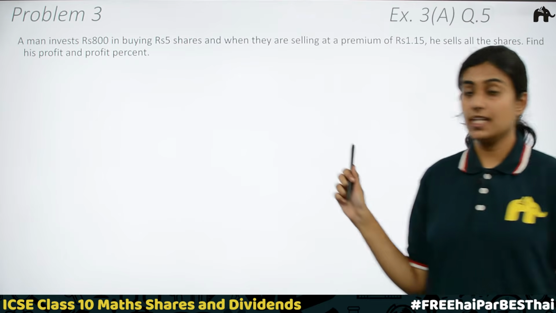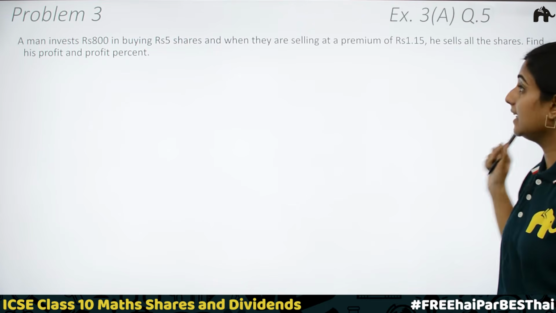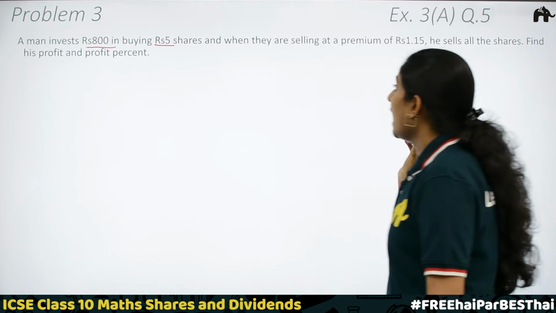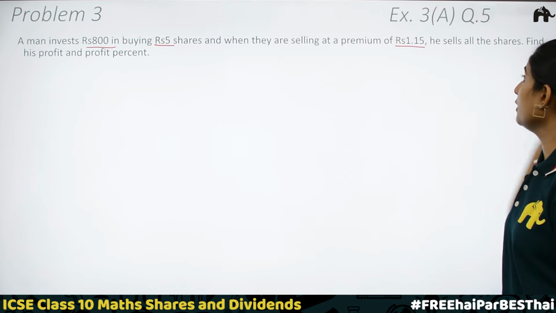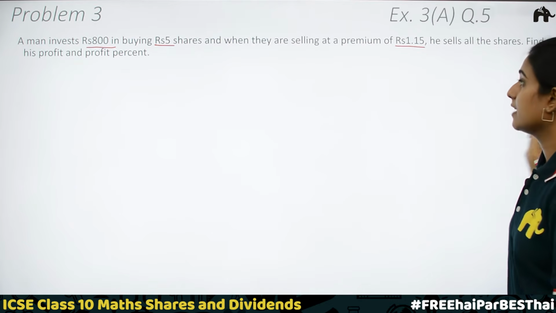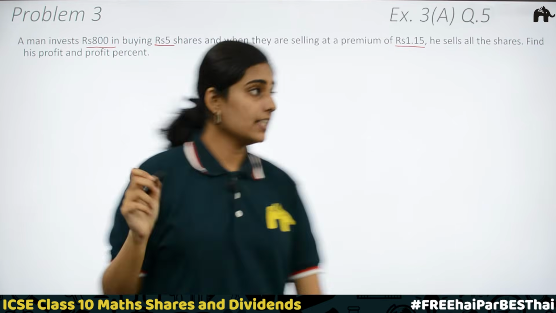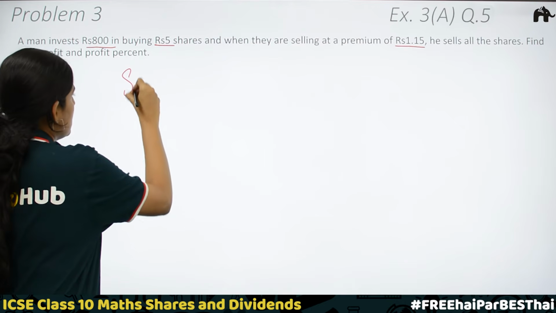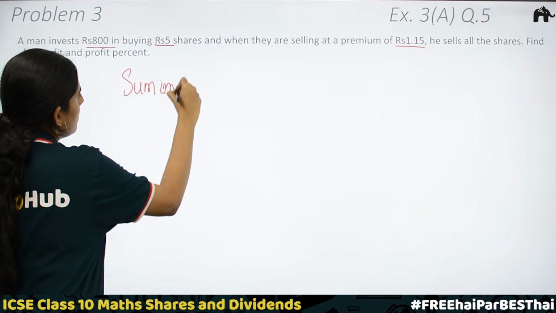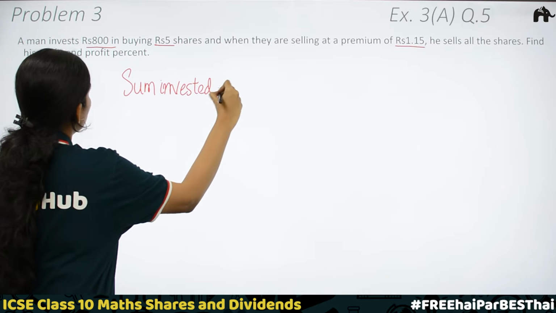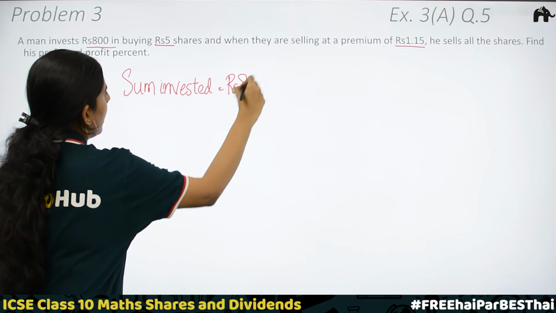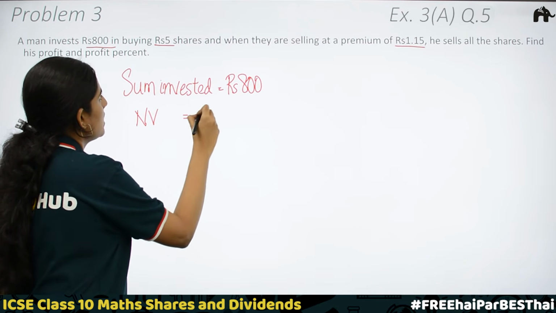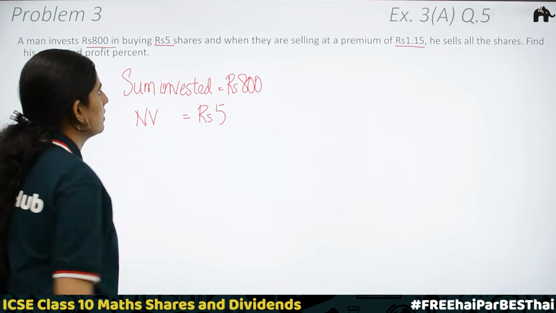Clear? Problem 3. Question number 5 of exercise 3A. A man invests rupees 800 in buying rupees 5 shares, and when they are selling at a premium of rupees 1.15, he sells all the shares. Find his profit and profit percent. Given investment, sum invested is equal to rupees 800. Then the nominal value of one share is given, which is equal to rupees 5.